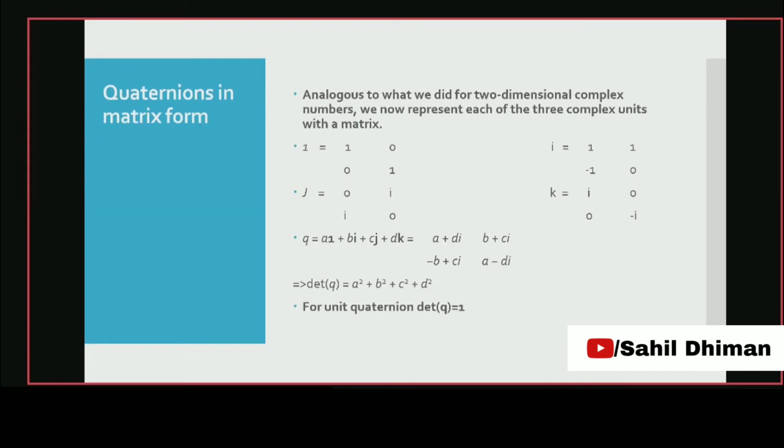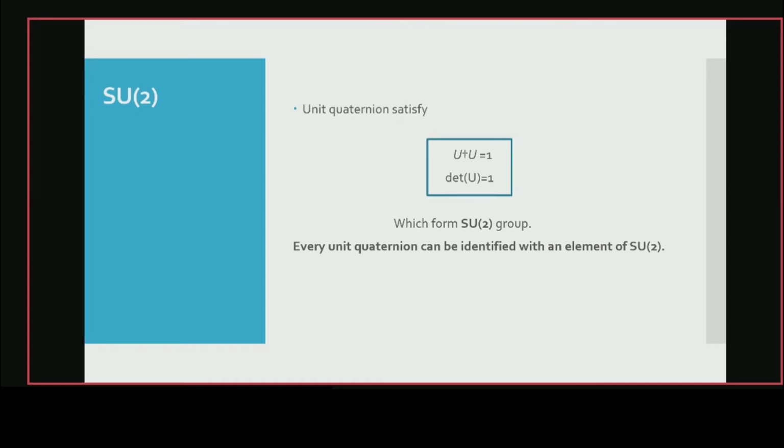Now for quaternions, similarly as we did in 2 dimensions, we'll try to describe this using the first description, the rotational matrix description, by defining 1 as an identity matrix and also taking the matrix forms of i, j, and k. Then we get q in matrix form, and we apply another condition, that the determinant of q equals +1. Then this will form the SU2 group. That is, these two conditions, U dagger U equals 1 and determinant of U equals 1, will form the SU2 group.